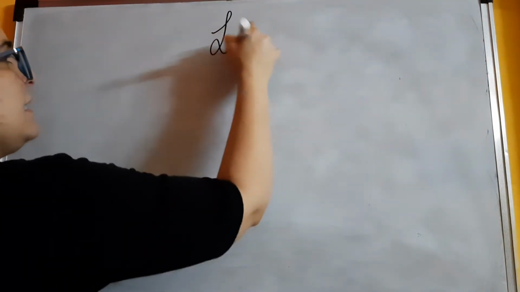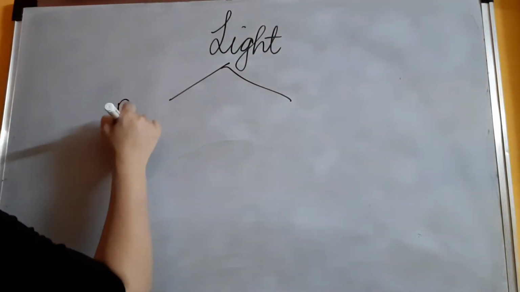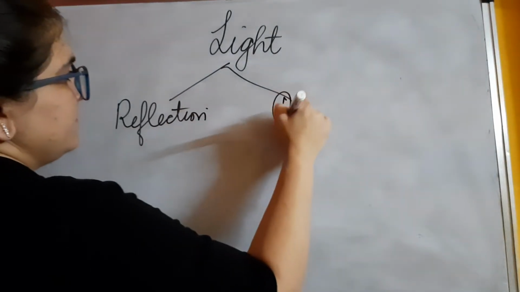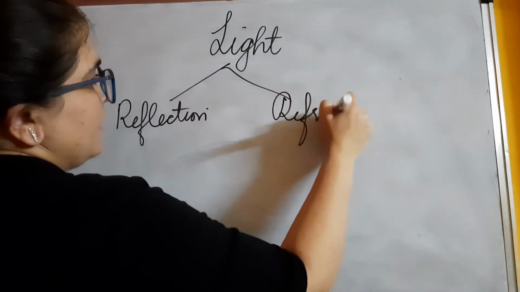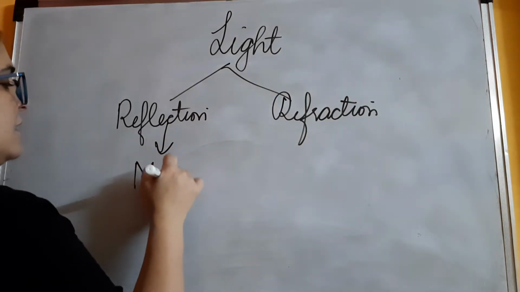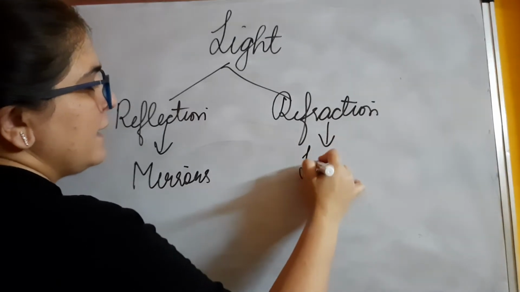So today we are going to start with a new chapter, light. This is the name of the chapter, light, which is further divided into two parts, reflection and refraction. In reflection we are going to deal with mirrors, and in refraction we are going to talk about lenses.